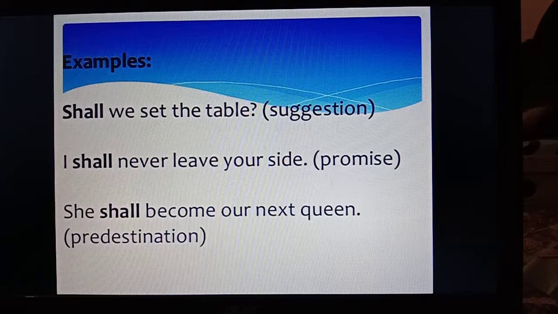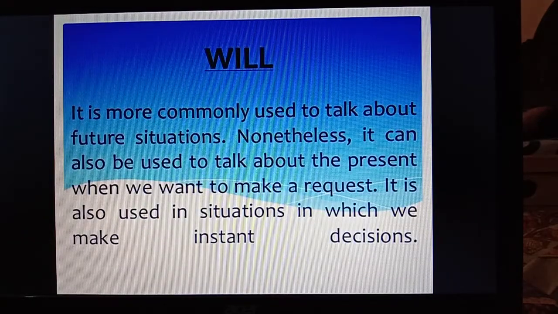Now let us see will. It is more commonly used to talk about future situation. Nonetheless, it can also be used to talk about the present when we want to make a request. It is also used in situations in which we make instant decisions. So these are some of the uses. Future situation, and to make request and instant decisions, the will is used.